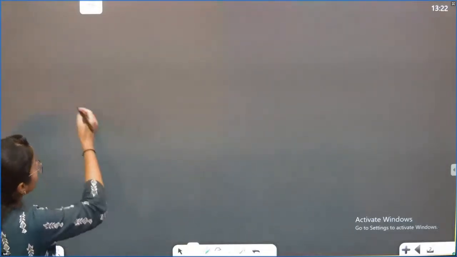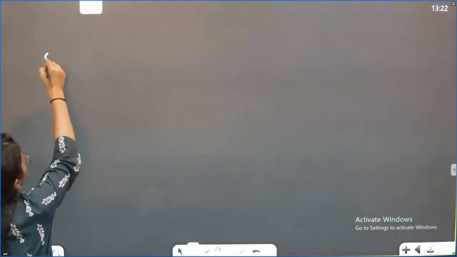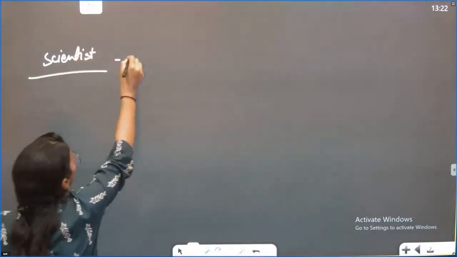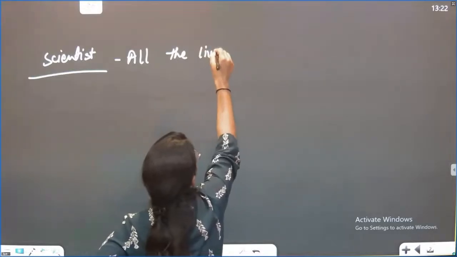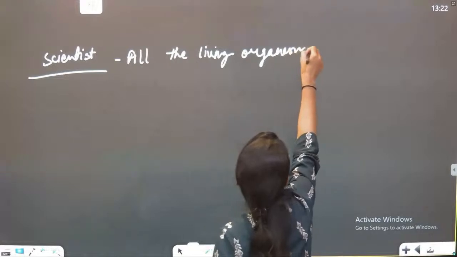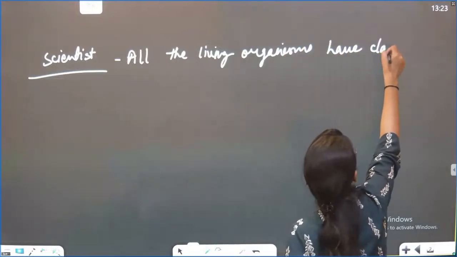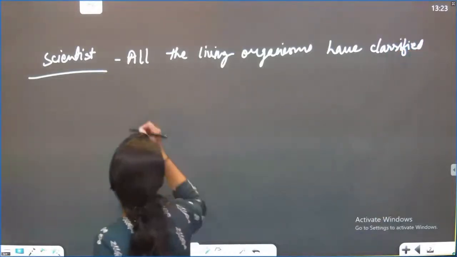So what did the scientist community do first of all? They classified all the living organisms under two categories.